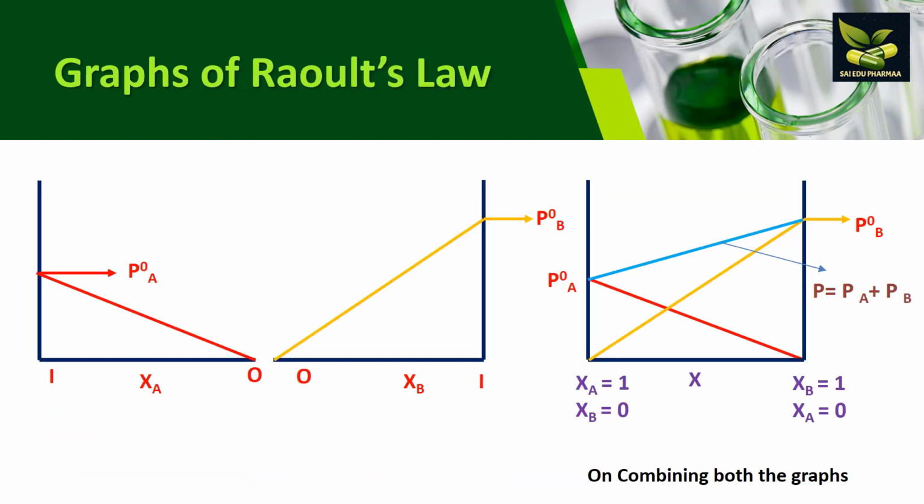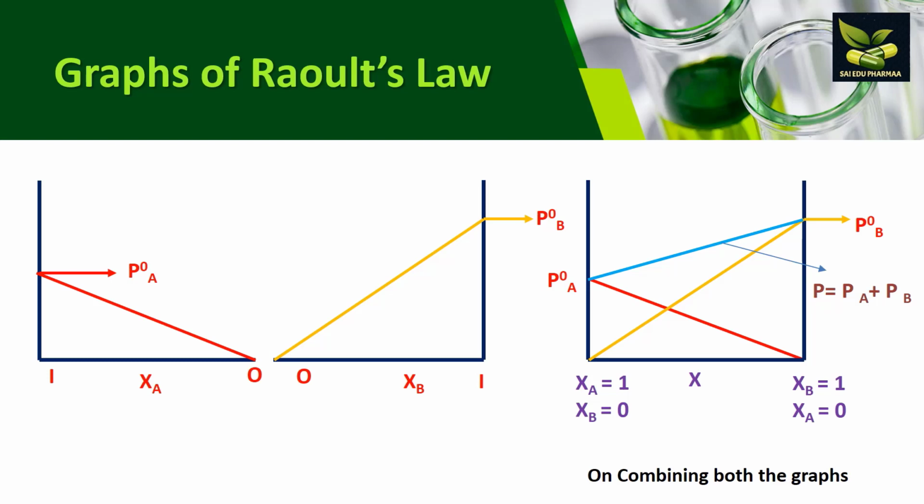Here we will see the graphs of Raoult's law. Initially, we will see two separate graphs for components A and B. You can see here a graph in which XA, the mole fraction, is taken on the x-axis, and on the y-axis vapor pressure is taken. Similarly, here on the x-axis for component B also mole fraction is taken, and on the y-axis vapor pressure is taken.